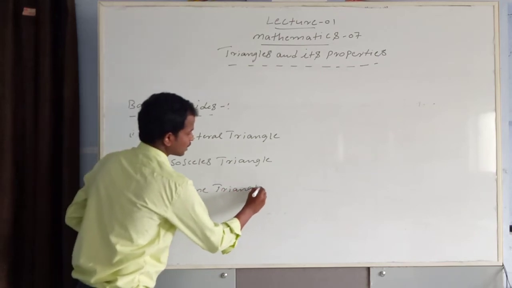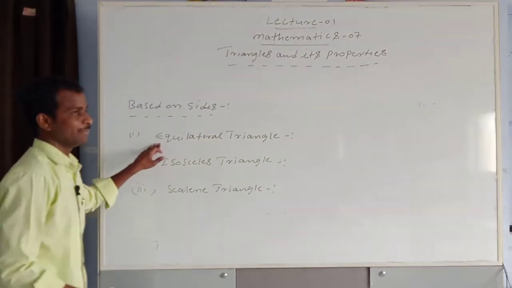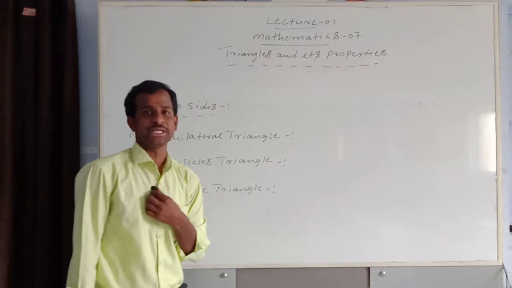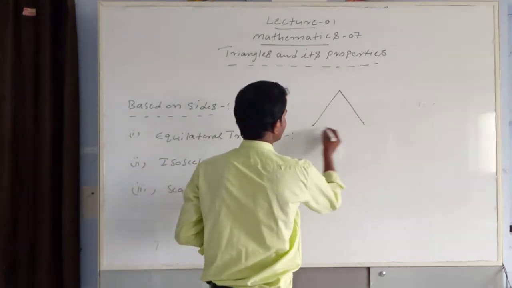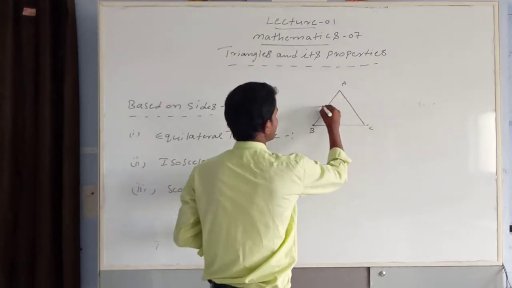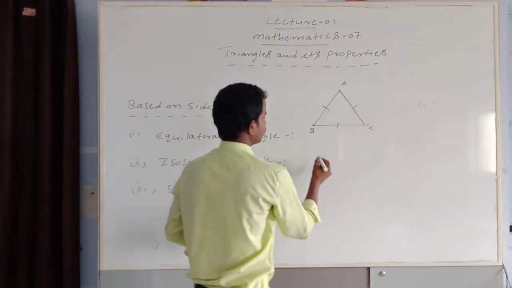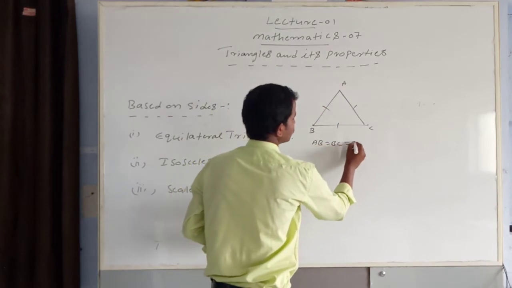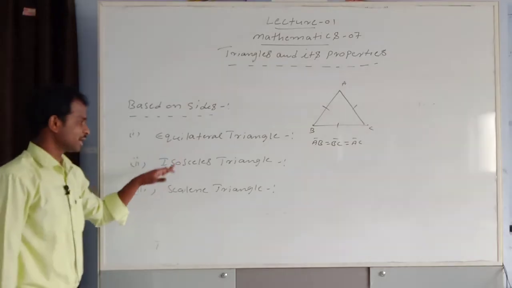See, first one definition: equilateral triangle means three sides are equal. This figure, A, B, C, and AB equal to BC equal to AC. Three sides are equal is called equilateral triangle.